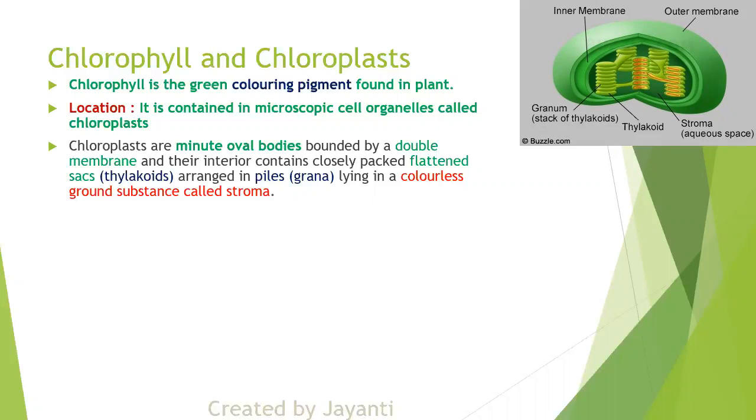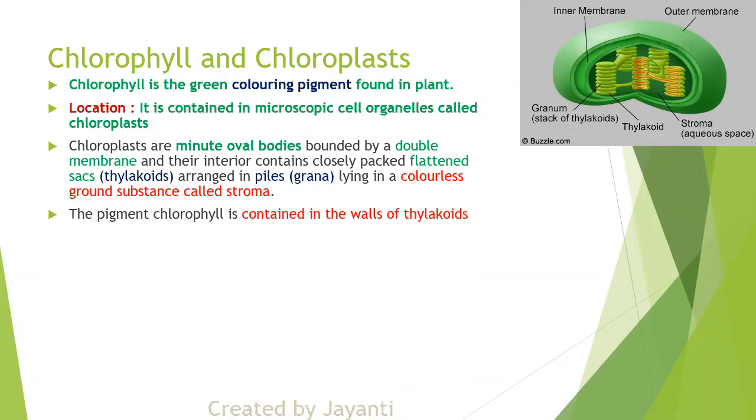So where are they lying? They are lying in an aqueous, colorless ground substance called stroma. These flattened sacs are present in grana. Grana means piles, so it is a stack. I hope you understood. So the chloroplast consists of two membranes, and inside there are thylakoids in stacks, and the thylakoids are lying in the aqueous, colorless substance called stroma.